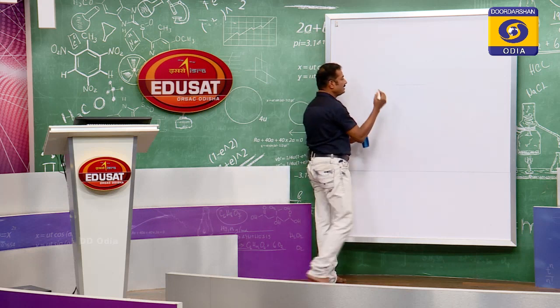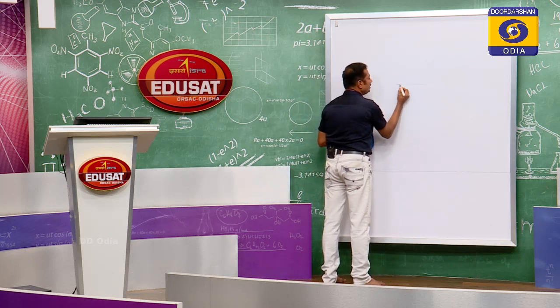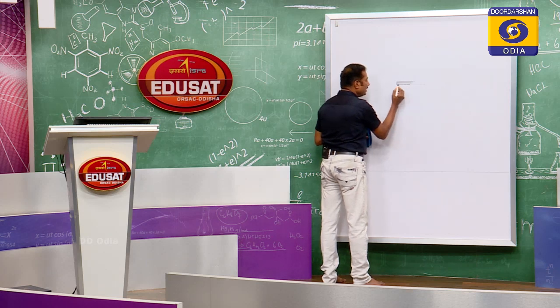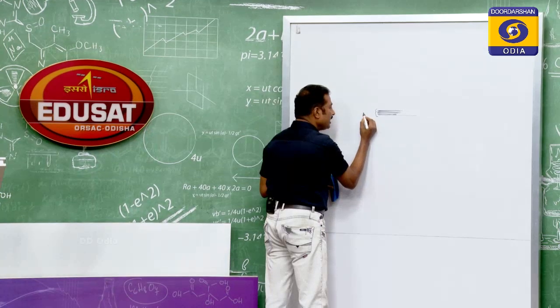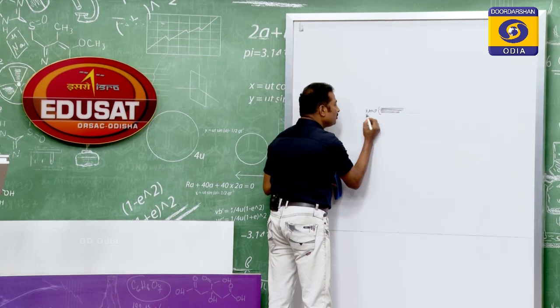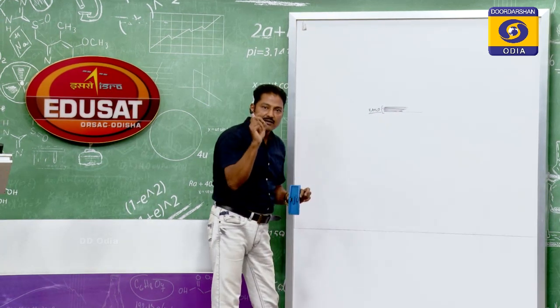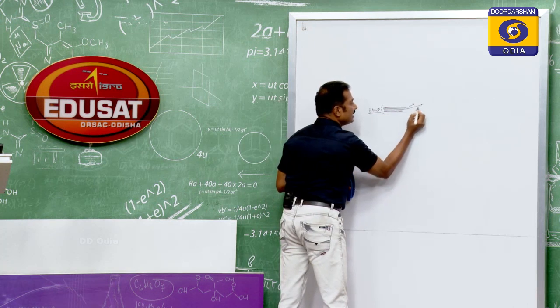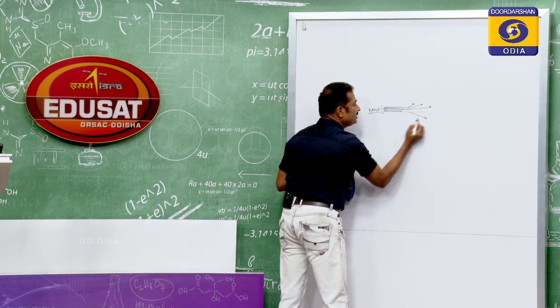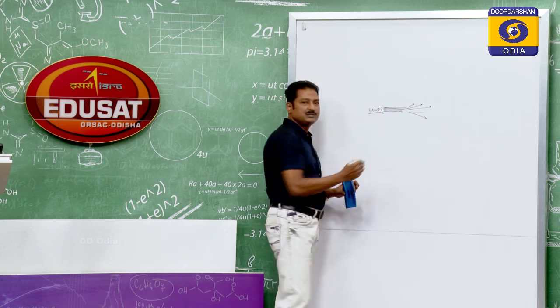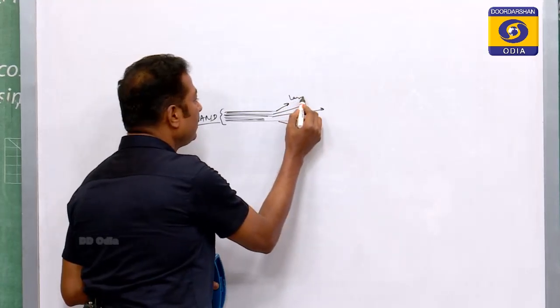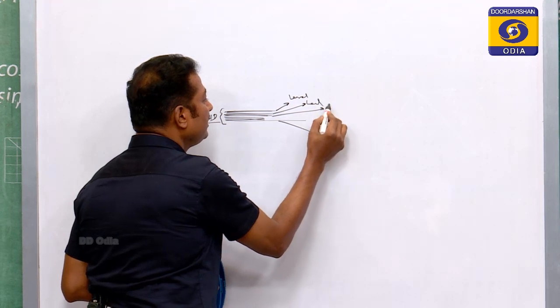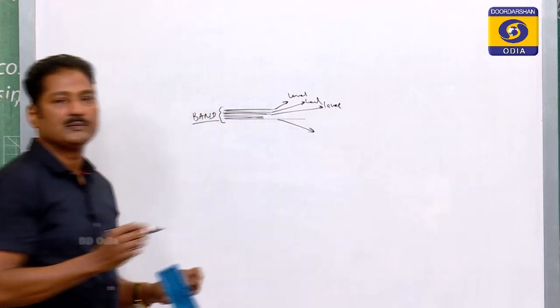Now, the single line has been changed to a band of discrete energy levels, but as a whole it looks like a band. So, I can find the levels in a band, like this is one level, this is another level, but as a whole it is a band.